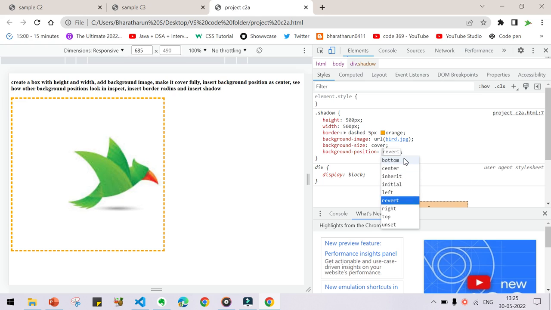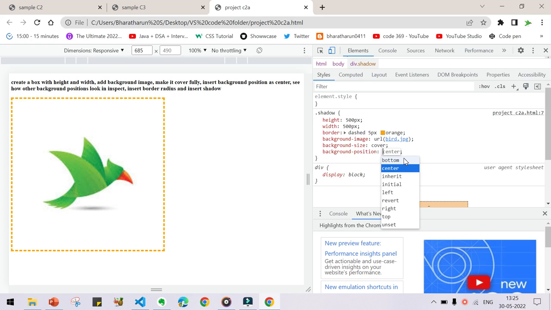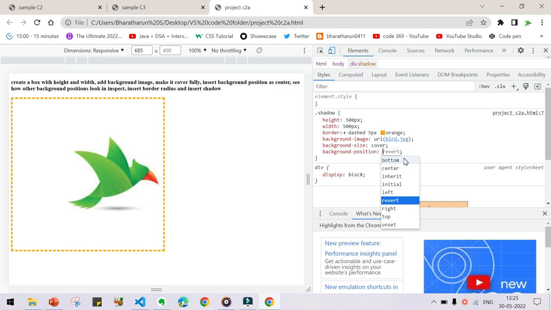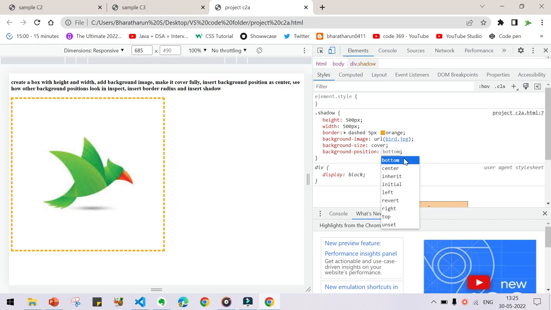This is what inspect is, and it is very important. If you don't know how it will appear, just go to inspect and see how it will appear. With that you can come to a conclusion.